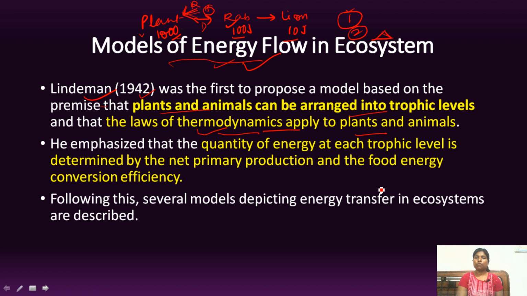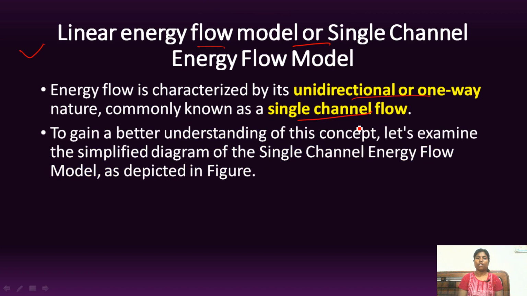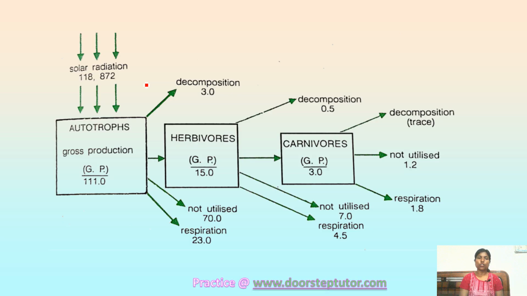The first model is the linear energy flow model or single channel flow model. Okay, so according to the linear energy flow model, energy flow is unidirectional and one way. That is why it is also called single channel flow model. Let's have a look. So this is one of the linear energy flow models.